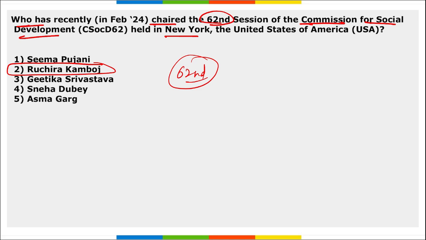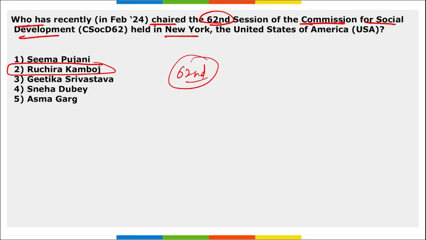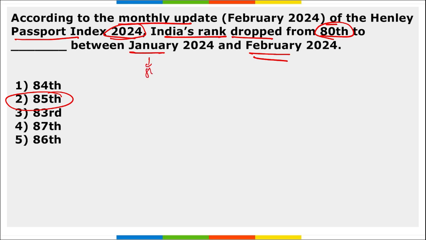And remember, this is the first time that India has chaired a session of this Commission for Social Development since 1975. Next, according to the monthly update of the Henley Passport Index 24, India's rank dropped from 80th to 85th between January and Feb. That means in January it was 80, and in Feb month India's rank in the Henley Passport Index is 85.